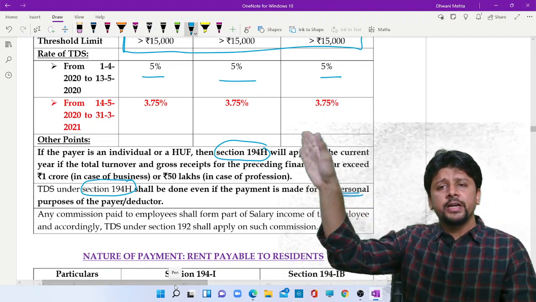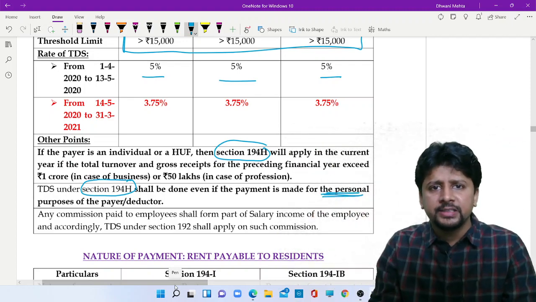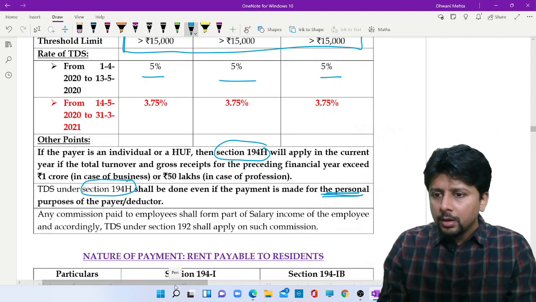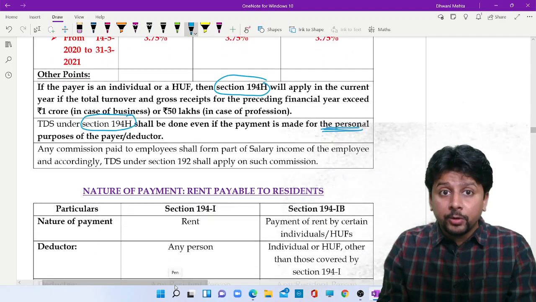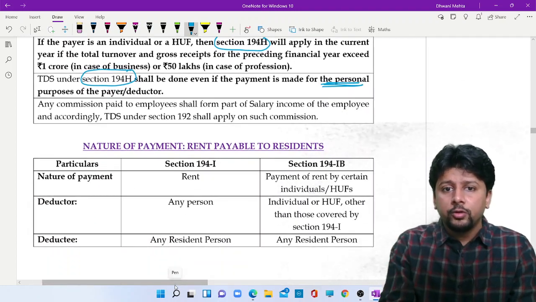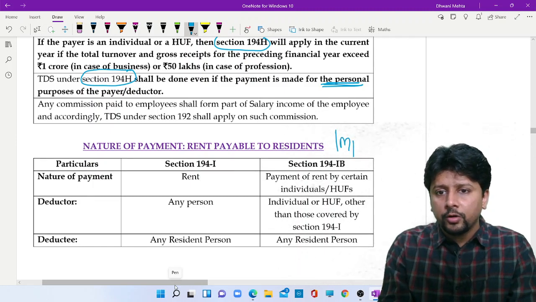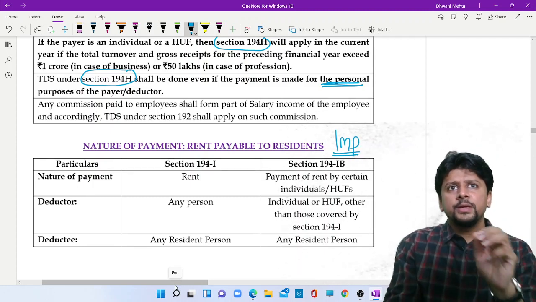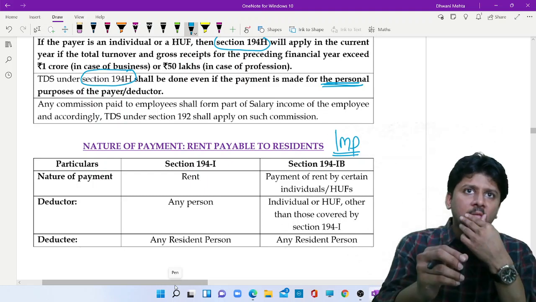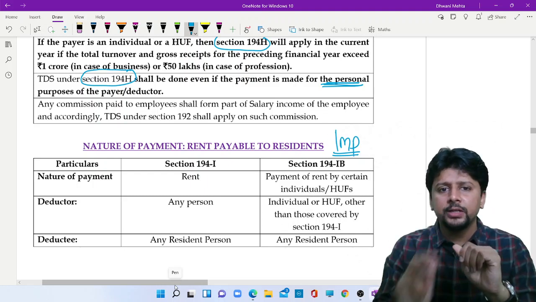So everything will be deducted under 192 and not under this section. Going ahead, something important. From an examination point of view, if you are expecting a question from TDS, you can be rest assured that maybe 8 out of 10 times you will have one thing based on rent.